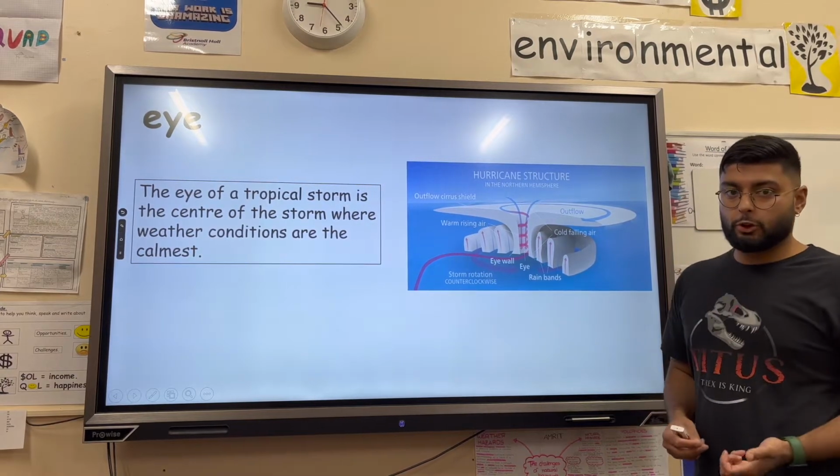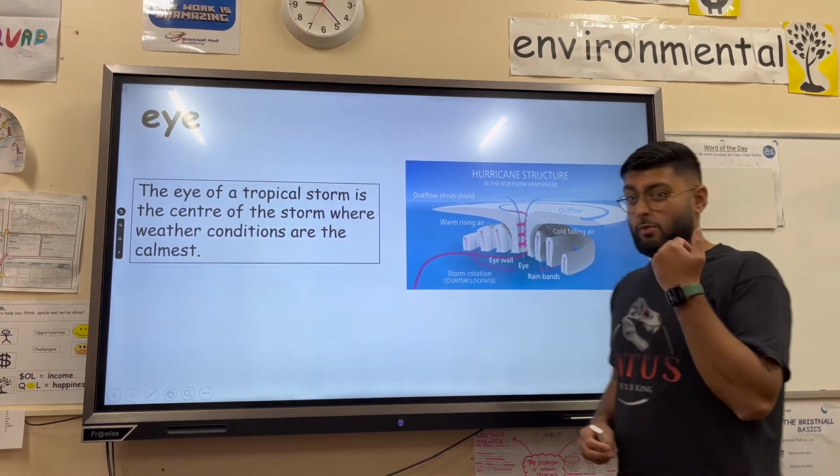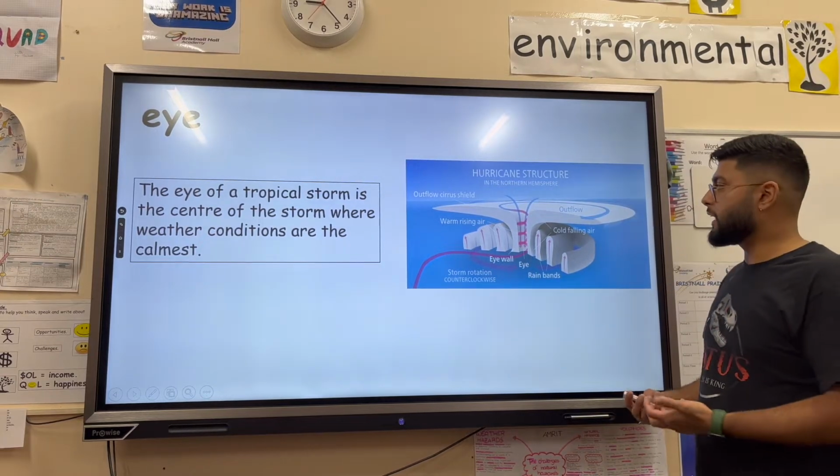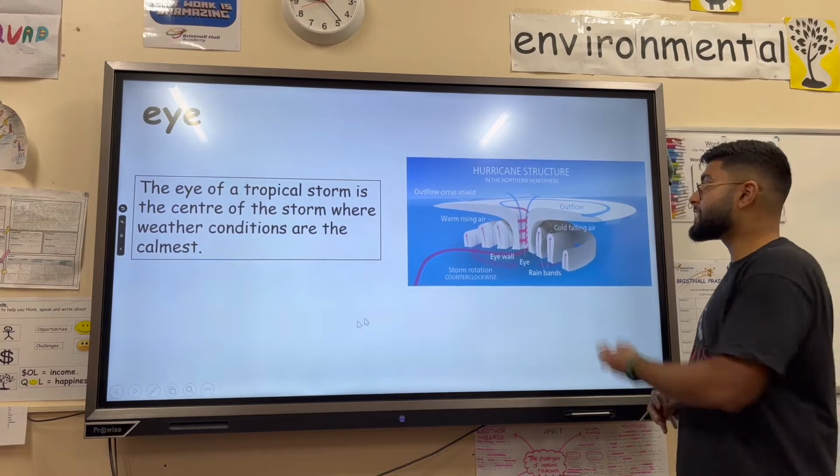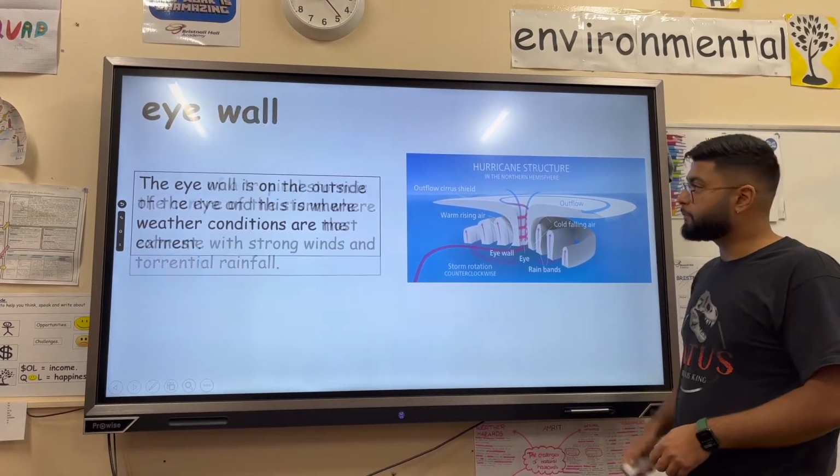So in the center of a tropical storm is the eye. That is where the weather conditions are the calmest, so the lightest rain and the calmest of winds. And the reason for that is because the air is sinking. It's an area of high pressure.